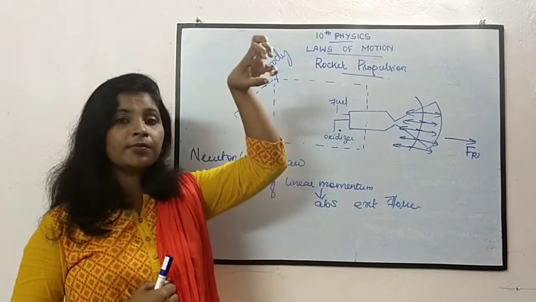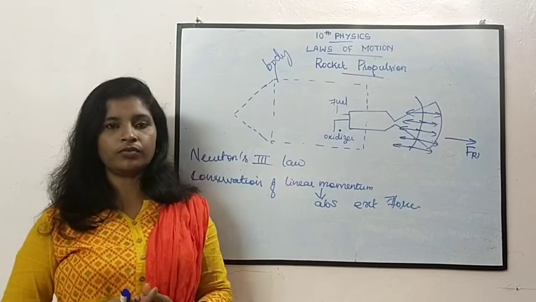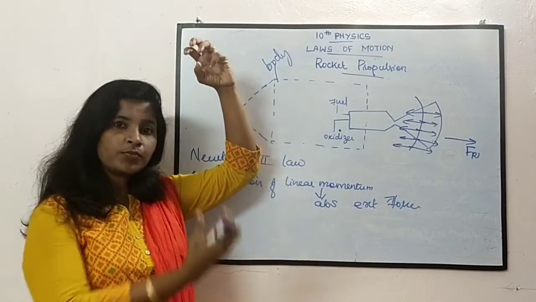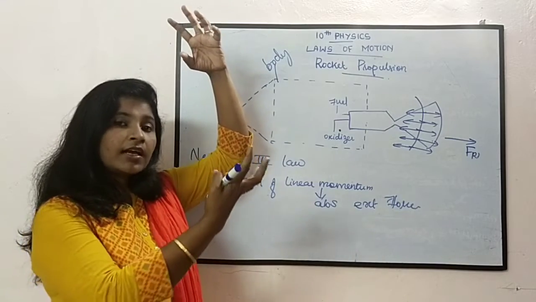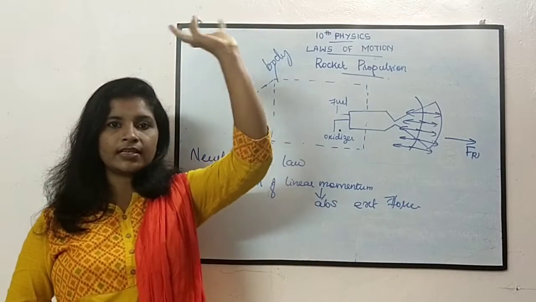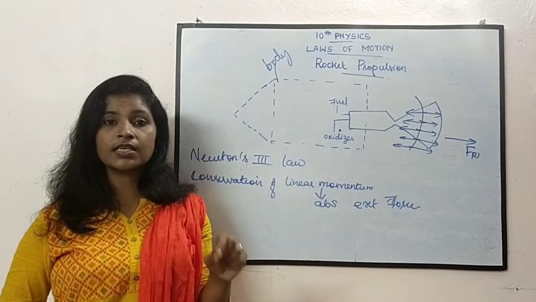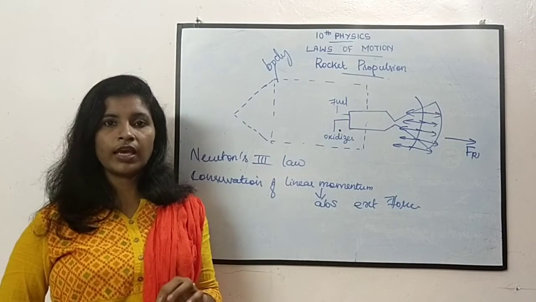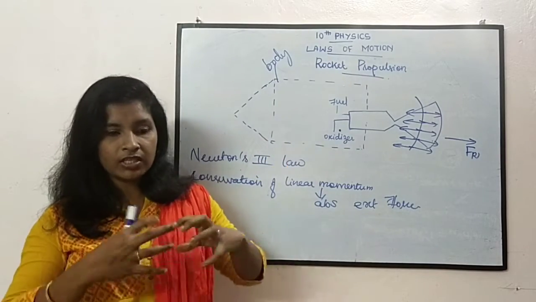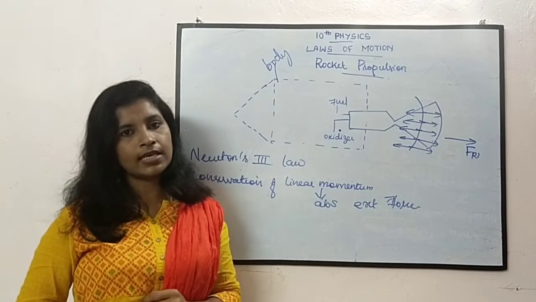Why does it stay there? Because it is not under the control of the gravitational force. Once it has gone a little distance, there is the Earth's gravitational force, right? That gravitational force is not there. Okay, so it will be floating like this. What happens there? When it reaches that velocity, we call that velocity the escape velocity. Okay, what is escape velocity? Because it is escaping from the gravitational force. It escapes from the gravitational force and goes to a place. Okay, so that velocity is called escape velocity.